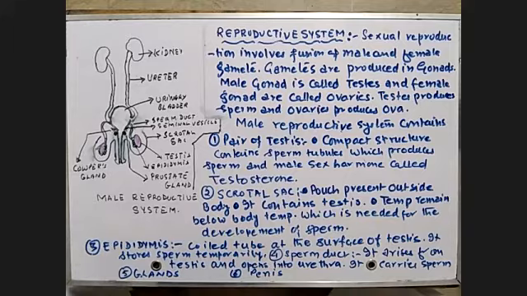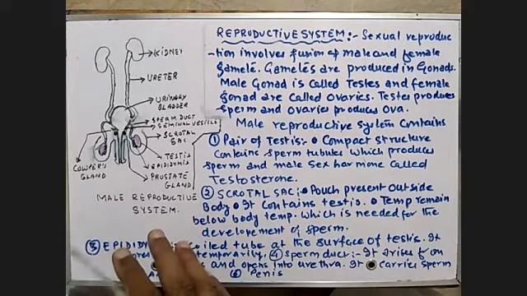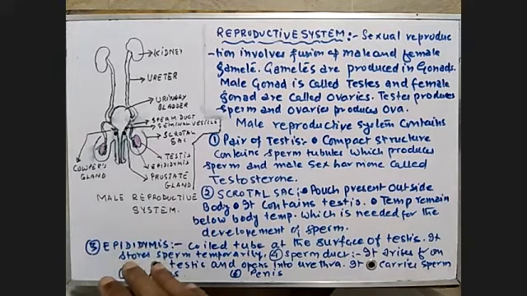So male cells are produced by the help of spermatogenesis, whereas female cells are produced by the help of oogenesis. Spermatogenesis is division of cells in the testis to produce sperm. Oogenesis is division of cells in the ovaries to produce ova.